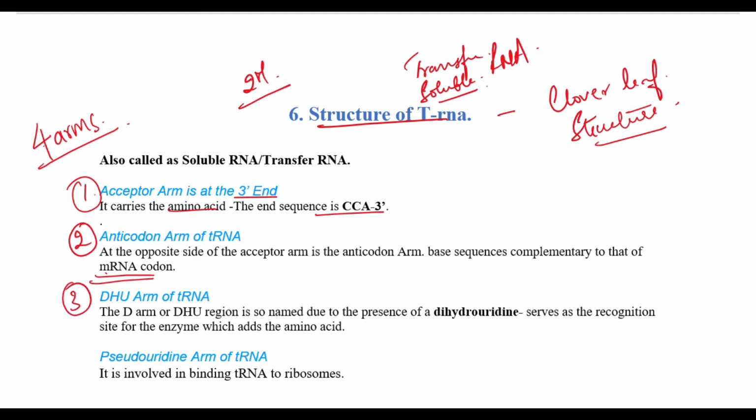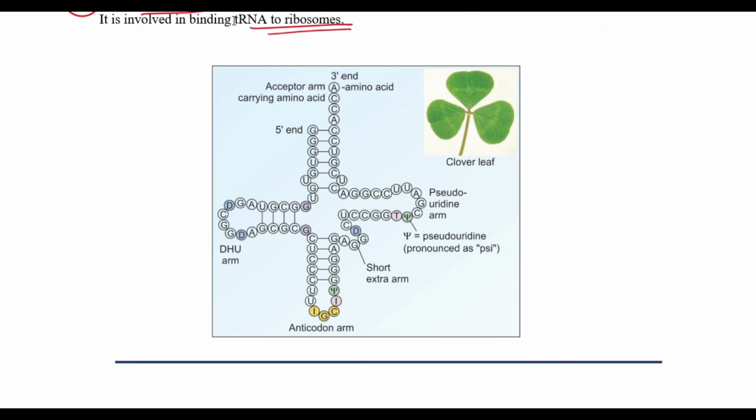The third arm is the DHU arm or the D arm, also called the dihydrouridine arm. It serves as a recognition site for the enzymes. Then the fourth arm that we have is the pseudouridine arm, which is involved in binding to the ribosomes. We'll see this with the help of a diagram.